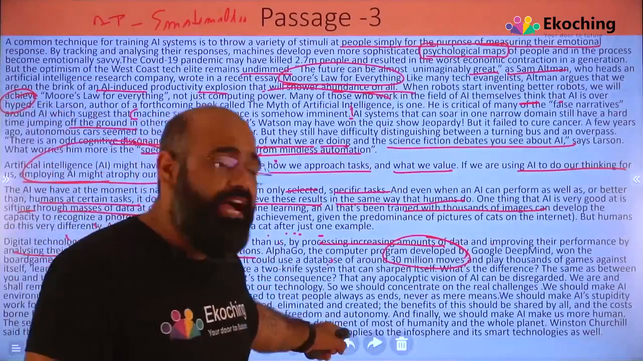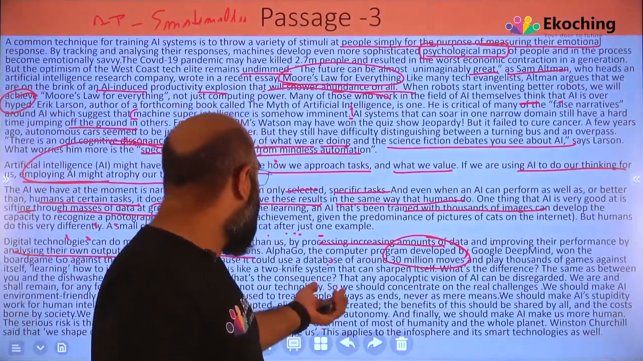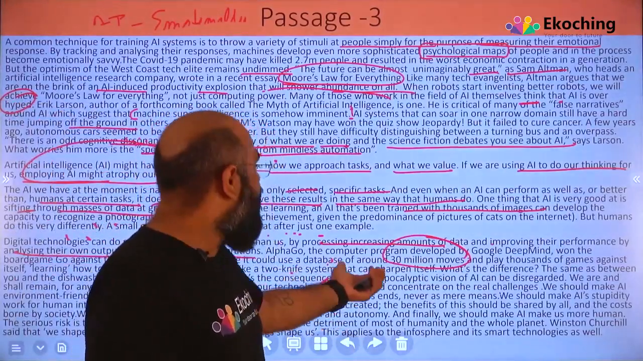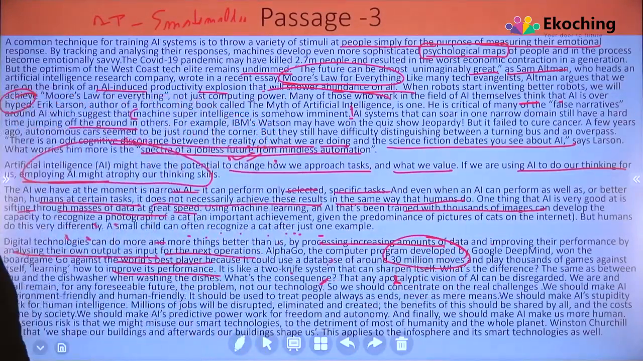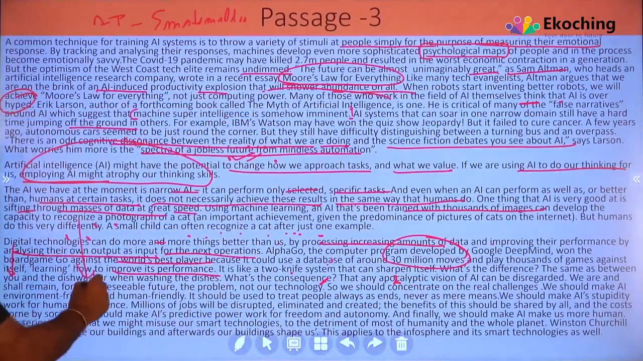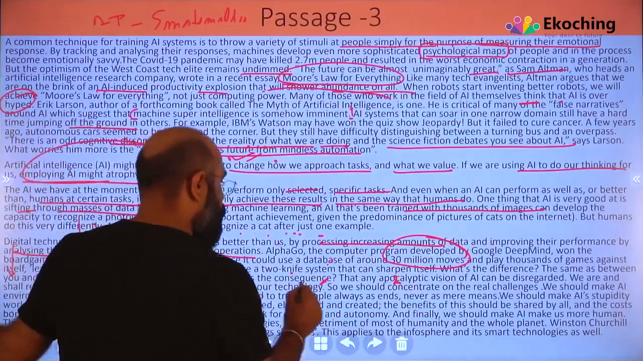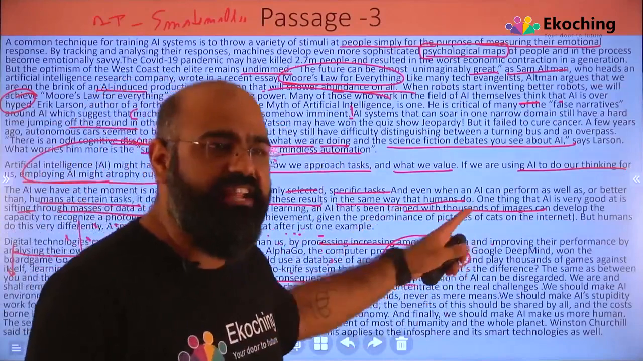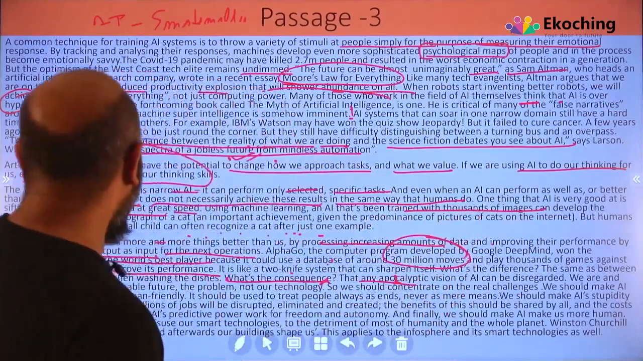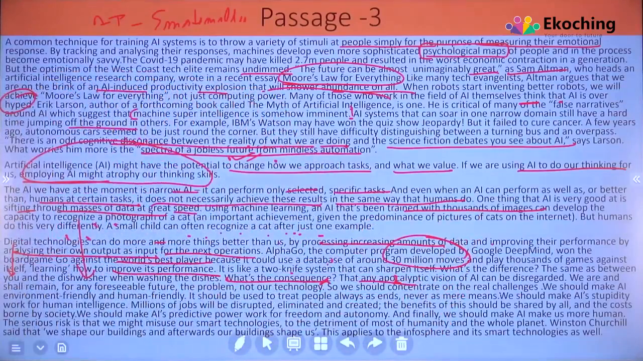Now what is he saying? It's like a two-knife system that can sharpen itself, right? What's the difference? The same as between you and the dishwasher. What is he saying? When you wash the dishes and when a dishwasher washes them, what are the consequences? That any apocalyptic vision of AI can be disregarded. We should make AI environment friendly. It shall remain for any foreseeable future.